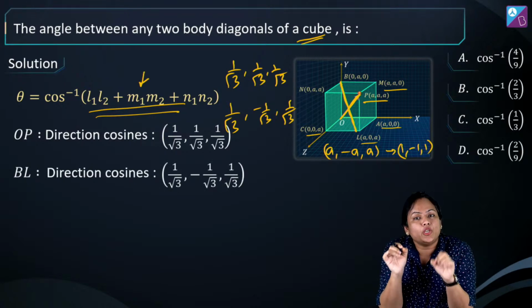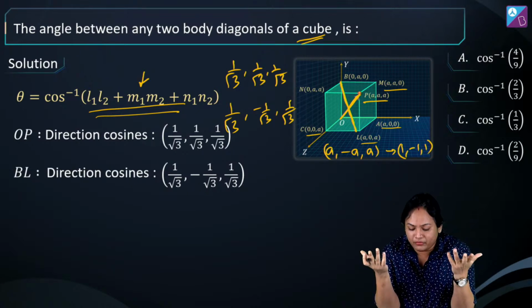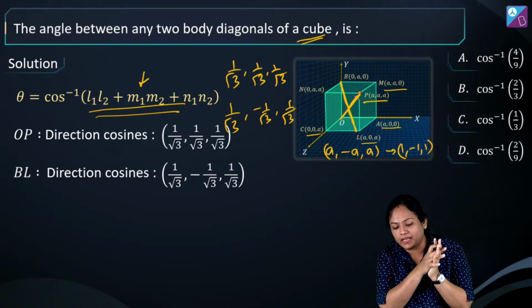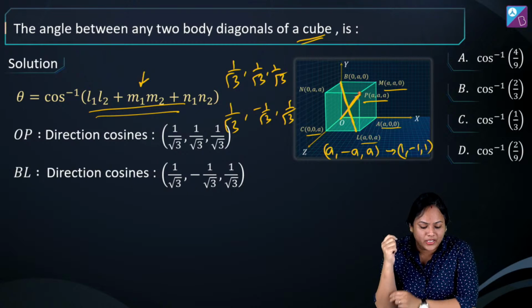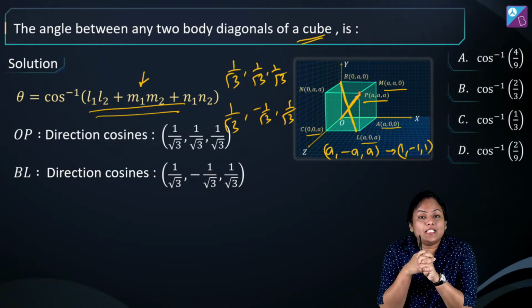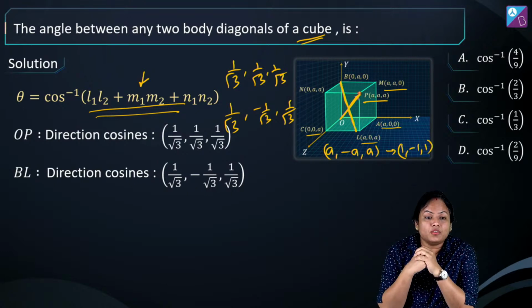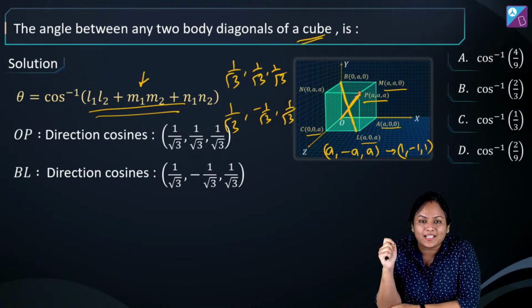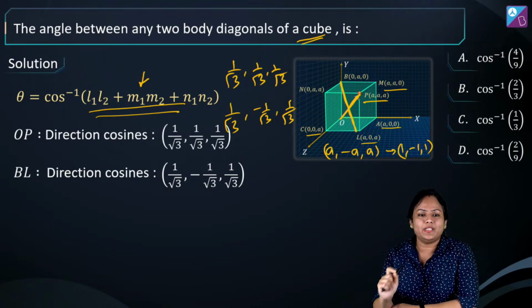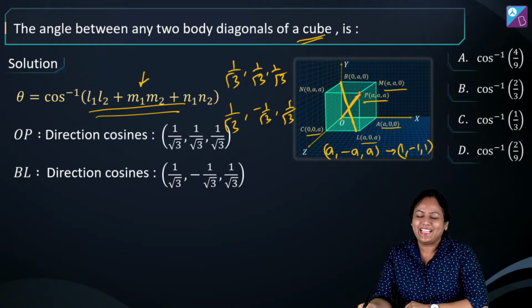And when we substitute here, tell me guys, which option will be correct? Which answer is coming: is it A, B, C or D? Do write it fast, quickly write and tell me what answer comes out after substituting the values of l1, l2, m1, m2, n1, n2. Okay, so Jyoti has already answered, it's B. No Jyoti, that's not correct. Do check your calculations. Navyat said it's C. Well, that is right. Bang on.